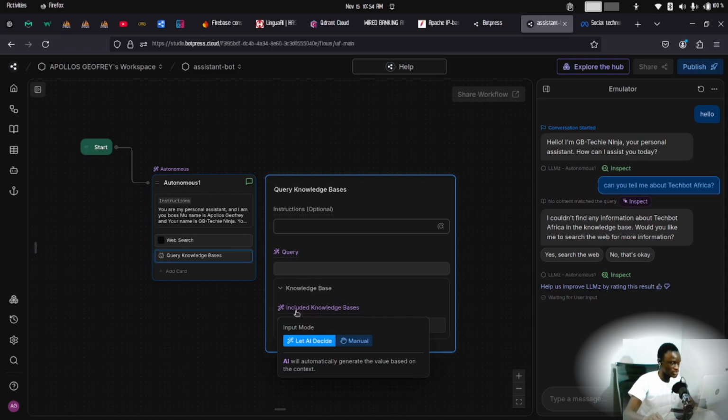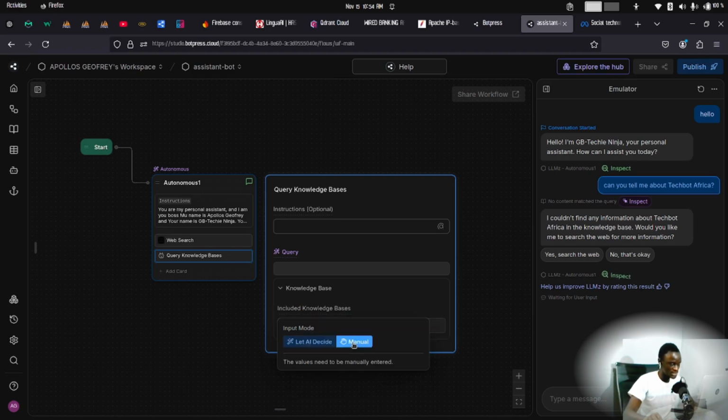There are a couple of options, including letting AI decide which knowledge base it wants to use. Remember, we have two knowledge bases: the default one that was created for us by Botpress, and the new one we created called Assistance DB. You can just leave this to let AI decide.